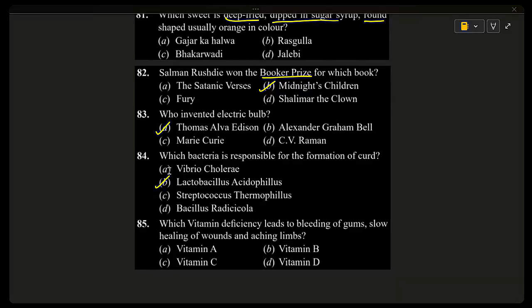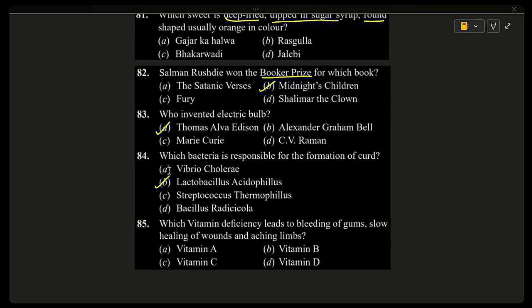Lactobacillus acidophilus is a good bacterium that turns milk into curd. It converts lactose, which is nothing but milk sugar, into lactic acid, which makes milk thick and sour, forming curd. It grows best at a warm temperature of 30 to 40 degrees Celsius.